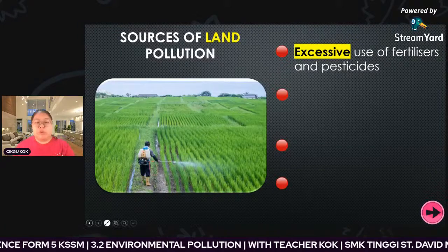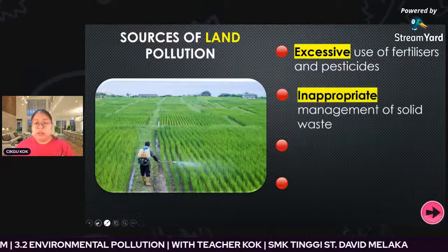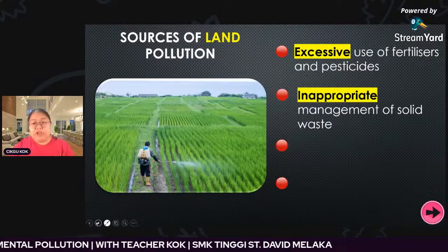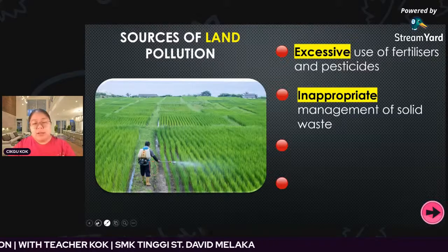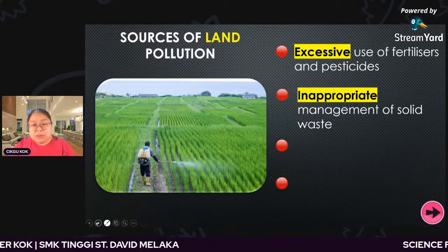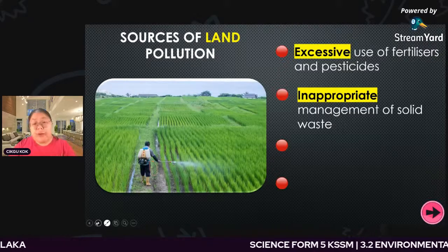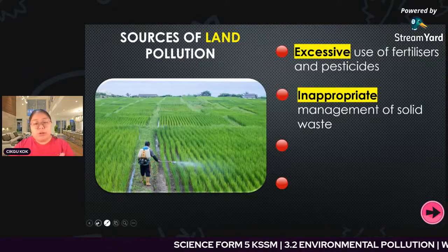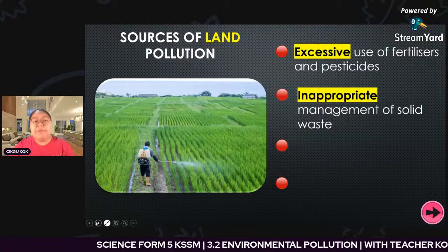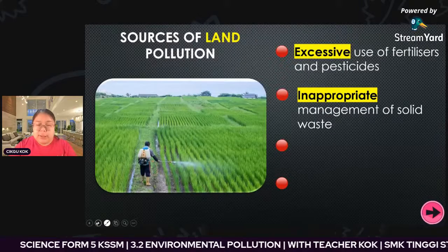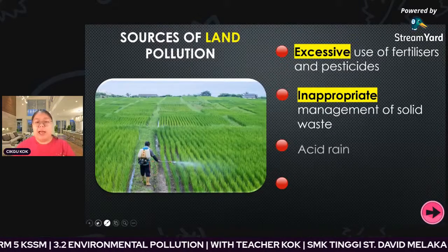Number 2 is inappropriate management of solid waste. Maybe waste from animals or plants is not properly controlled, and they just put it on the soil. This also affects land pollution. Number 3 is acid rain.